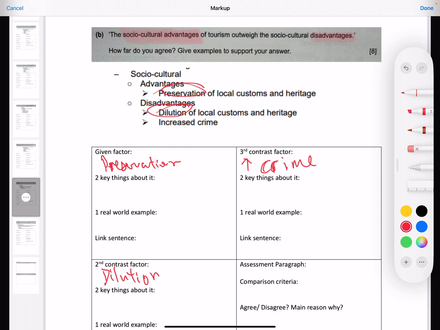For example, if you go to Chinatown, you will see more tourist shops, you see more mala shops, than you will actually see shops that sell charcoal, shops that sell provisions, shops that sell Chinese traditional wares and stuff like that. This gentrification is important when talking about disadvantage, because this actually shows very clearly the dilution of it. So in your assessment paragraph, you have to bring that out. That will help you get to the point where although there is advantage, I will disagree with this statement because the disadvantage actually really outweighs the advantage.